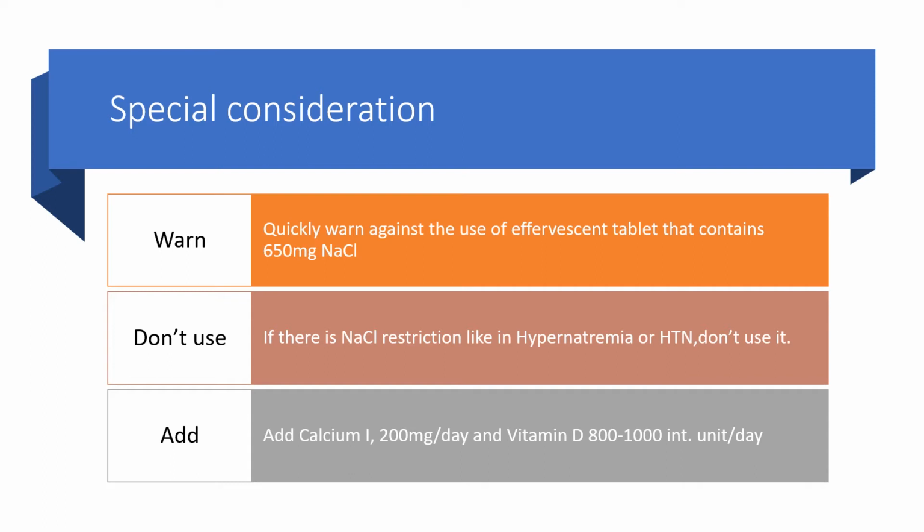So, when someone is on alendronate, we have to add calcium at about 1,200 mg per day and also vitamin D between 800 to 1,000 international units per day.